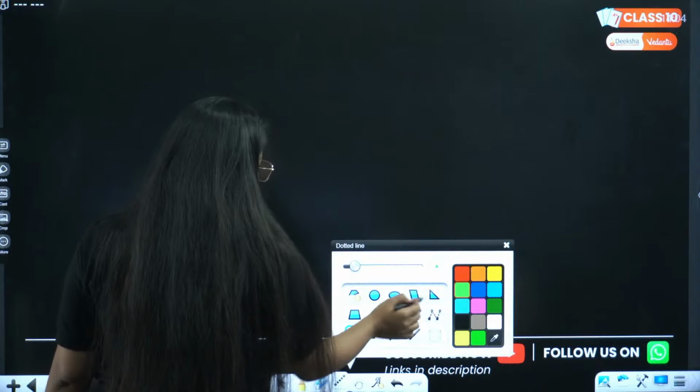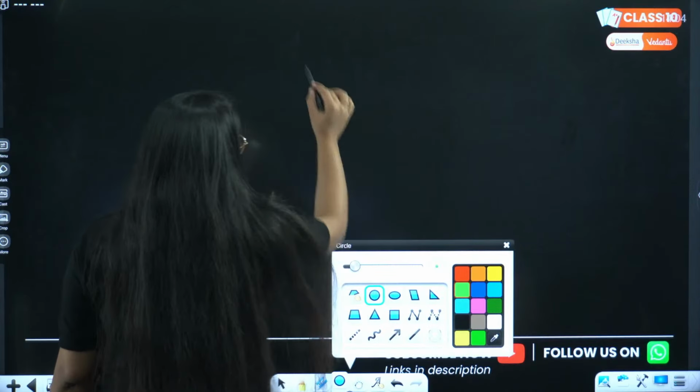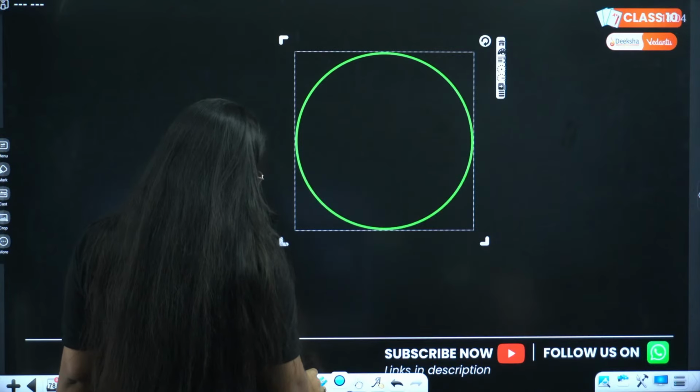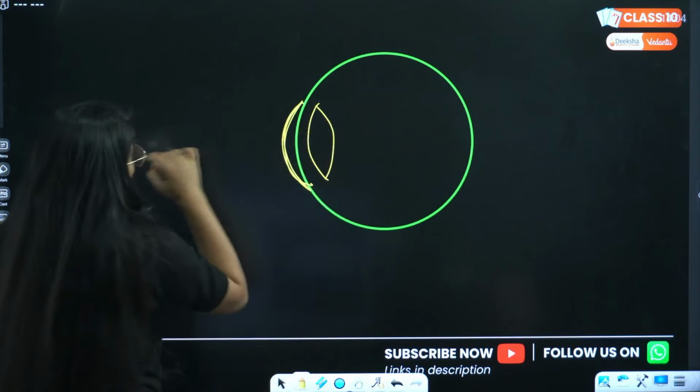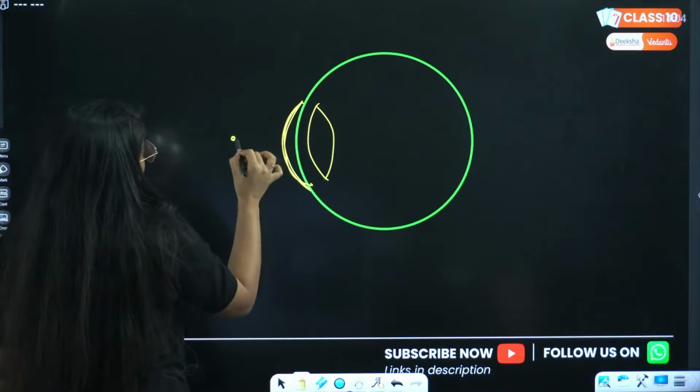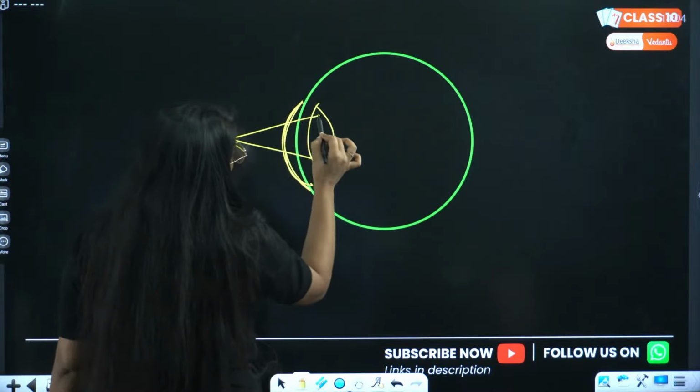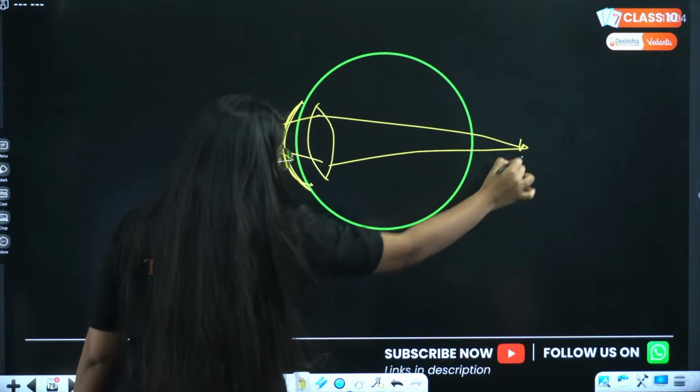How will you make the diagram? Diagram is very simple. You just make an eyeball and this is your lens. Now you can make a bulge out as well. Now this is your near point. From the near point the rays are meeting backwards. So this is the defect.